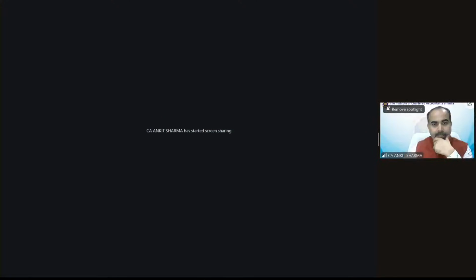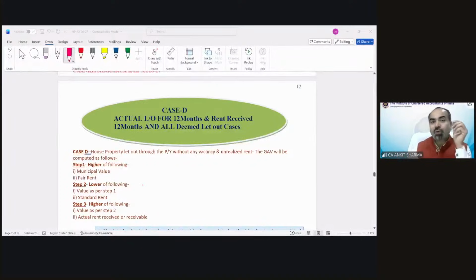Whatever case we have discussed, when the property is let out or deemed let out. So it is actually let out for 12 months and rent received for 12 months too. So this would be the case number D. And all deemed let out cases would also fall in case number D.